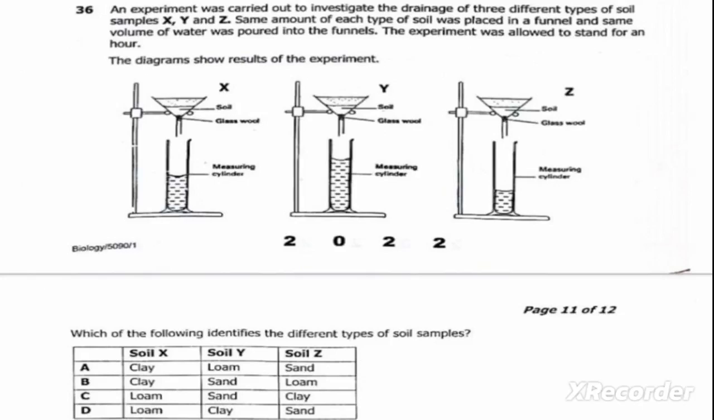Okay, so we can see that we have soil sample Y, X, and Z. So we can see that a huge volume of water has been collected after pouring water on the soil sample X, then followed by X, followed by Z. So before we answer this question, the question continues.